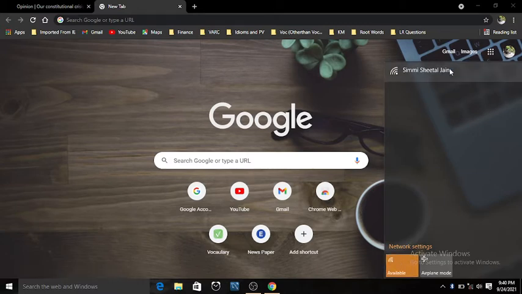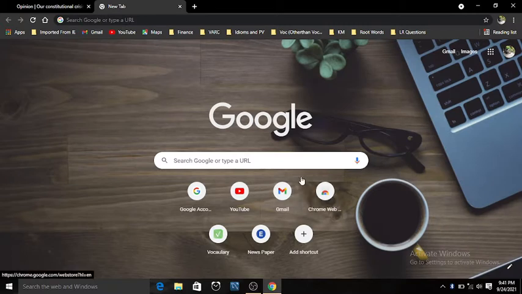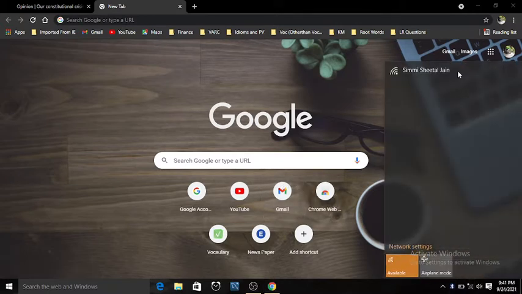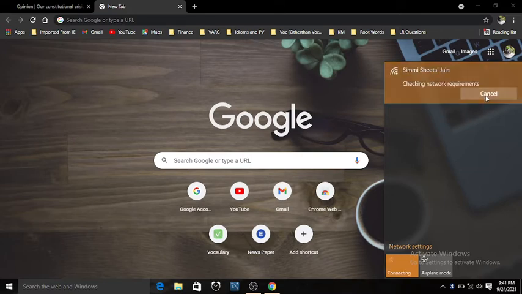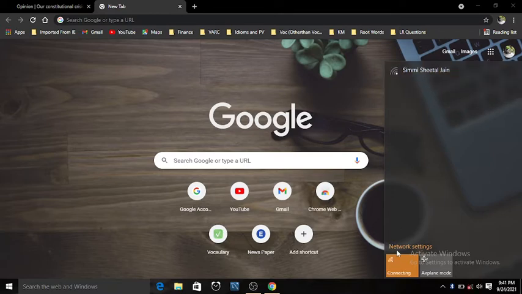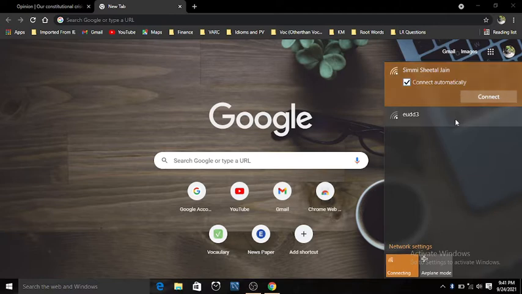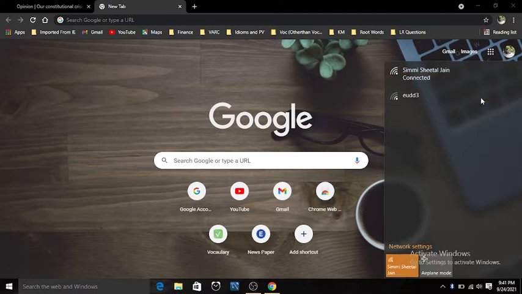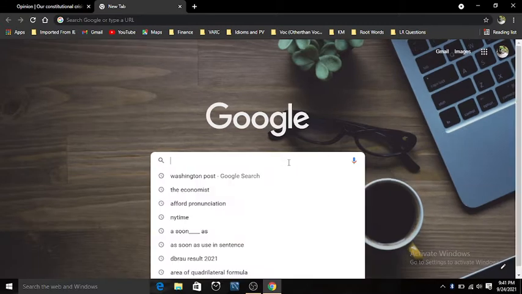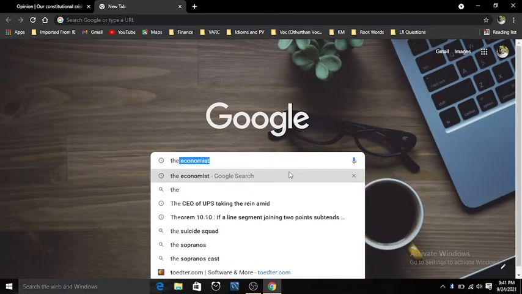Now my internet is turned on. I just need to connect. Okay, wait for a few seconds. There is some issue. Okay, yes, it's connected. Now I want to read an article on The Economist, right?